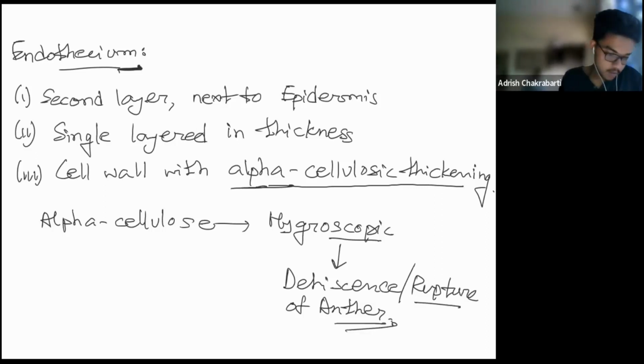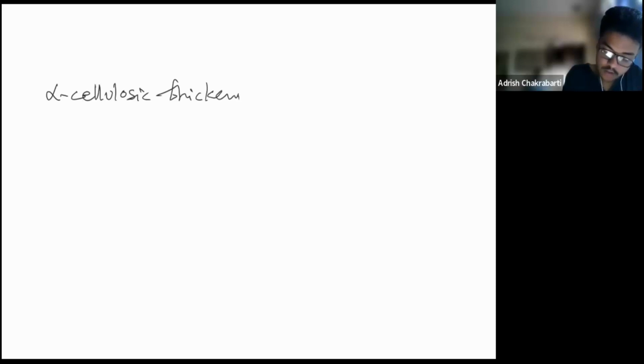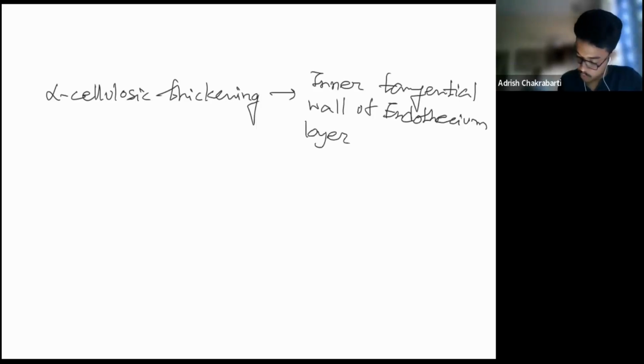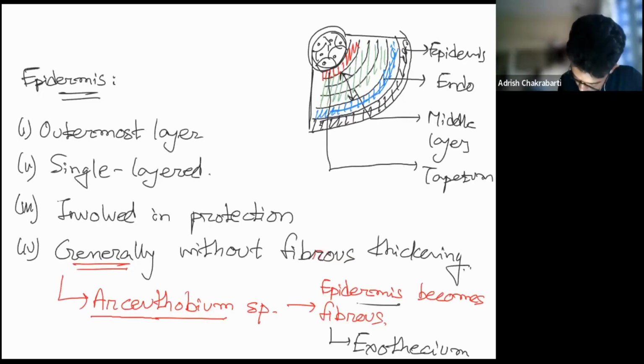And a few more pieces of information you might want to know. This alpha cellulosic thickening is present in the inner tangential wall of the endothecium layer. So you're going to find it around this region.